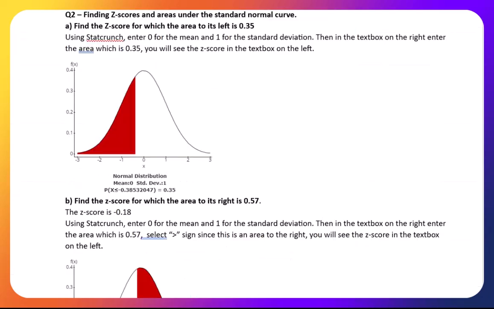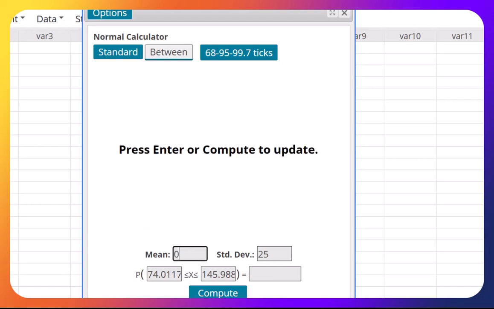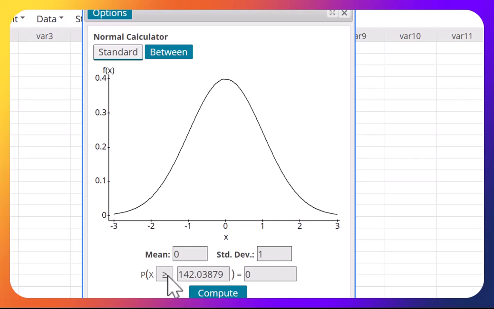Okay, now some basic questions that involve z-scores, not x values. What is the z-score for which the area to its left is 0.35? So let me take you to StatCrunch. Since we're working with z-scores, we're going to go back to 0 and 1, and just go to standard again. Area to the left, guys, means less than.